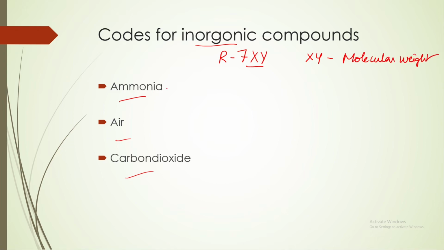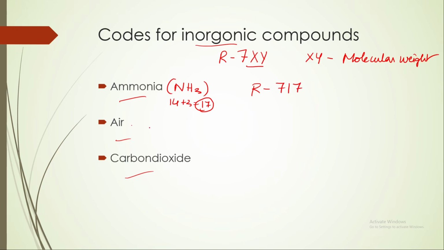Say for ammonia, chemical composition is NH3. So N is 14 molecular weight plus 3 for H, it is 17. Molecular weight of ammonia is 17. So the code will be R717.